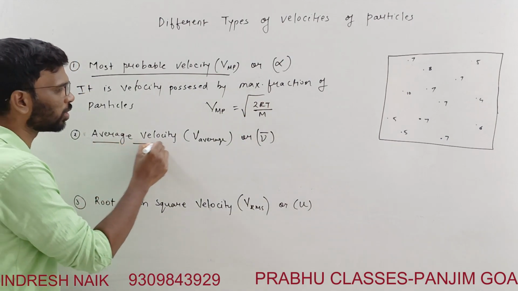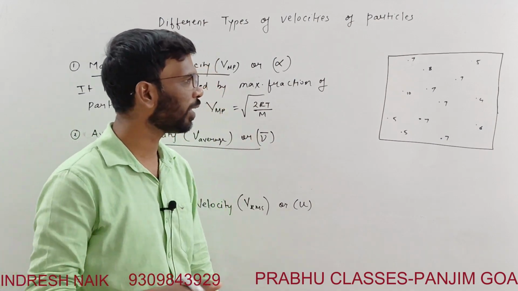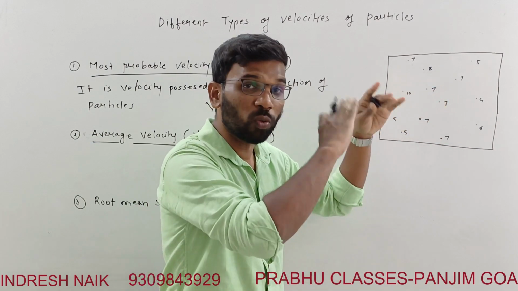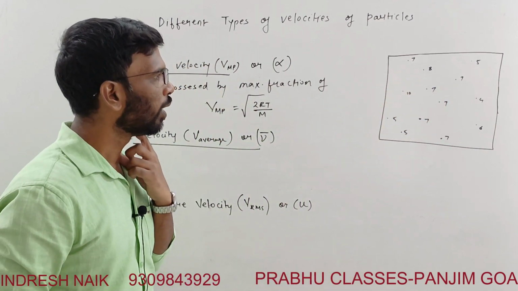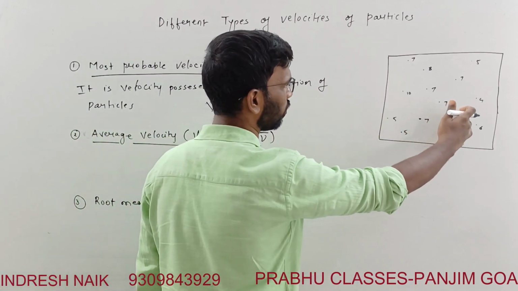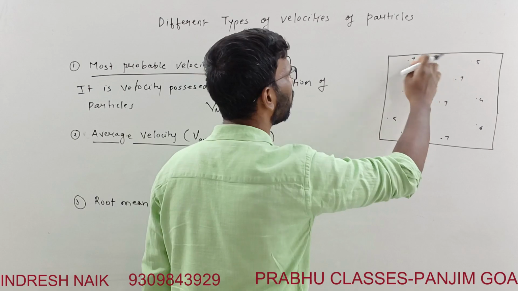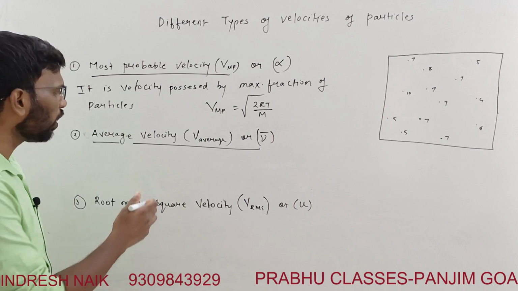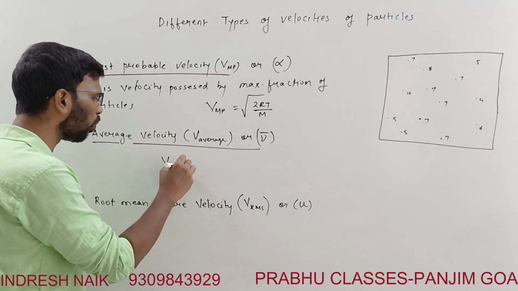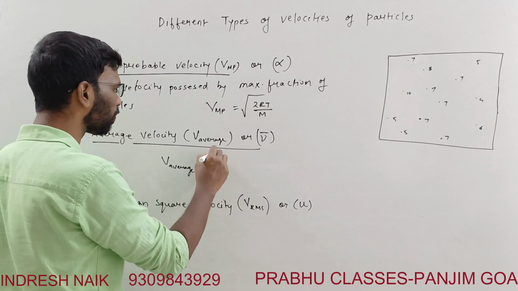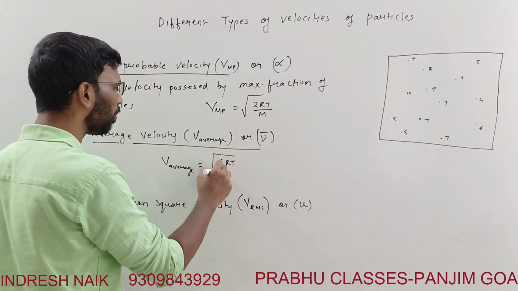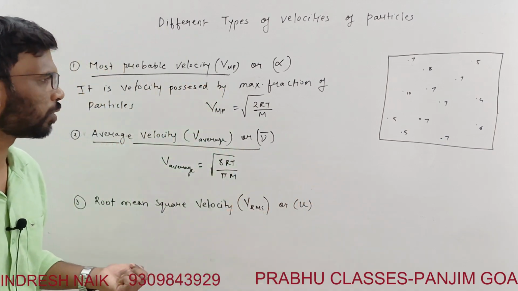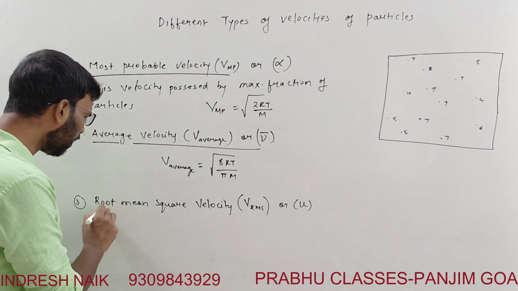Then what is the meaning of average? Here in this case, you add 5 plus 5 plus 7, 7, 6, 6, 4, or you add these values. And how many particles? 6, 7, 8, 9, 10, 11, 12, 13. Divided by 13. That is the average velocity we are going to take. So V average is equal to square root of 8RT by pi m. This is the equation given for this. This is V average.